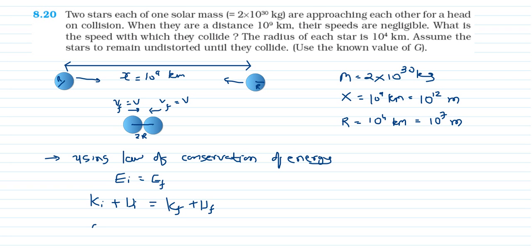So initial kinetic energy will be 0 because speeds are negligible, minus GM square by x, considering the mass of both as m, is equal to the final kinetic energy. Now the kinetic energy of this one is half mv square, and of this one also half mv square. So finally the kinetic energy will be half mv square plus half mv square, and here potential energy is minus GM square upon 2r.